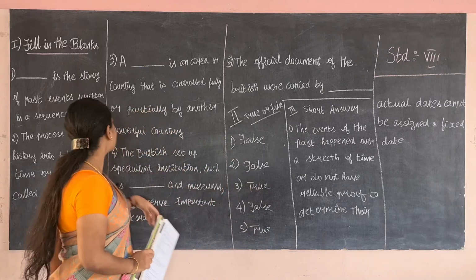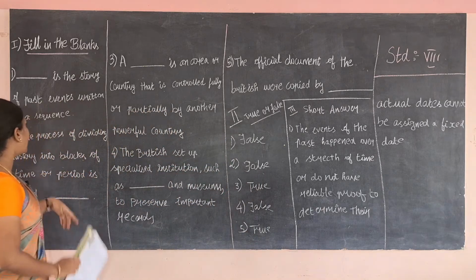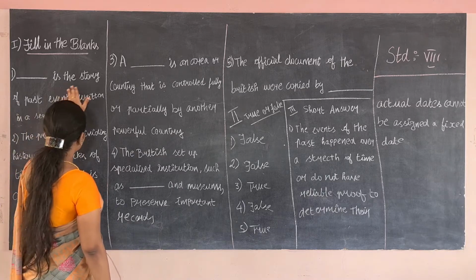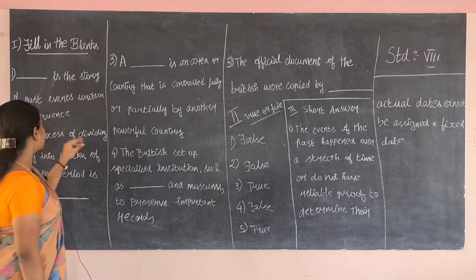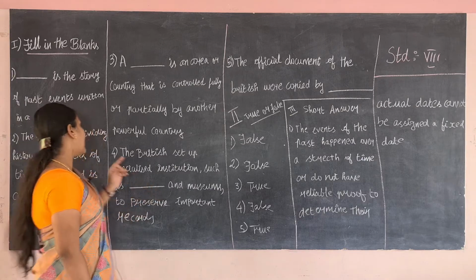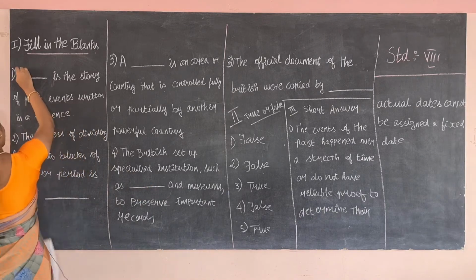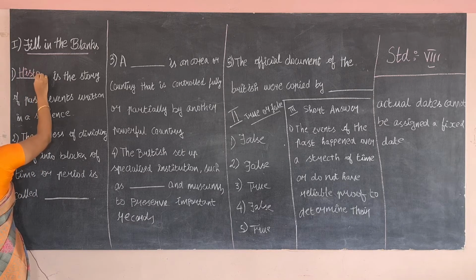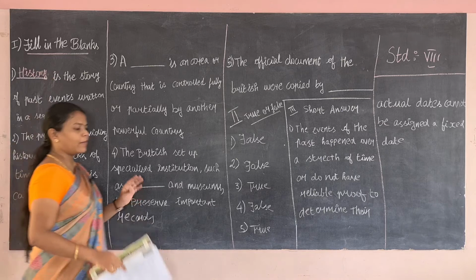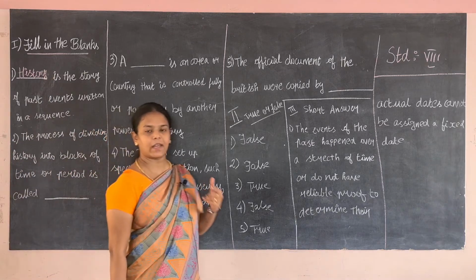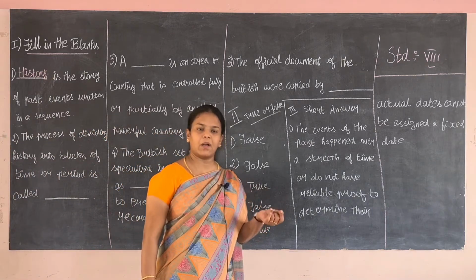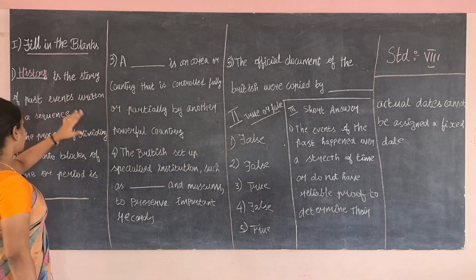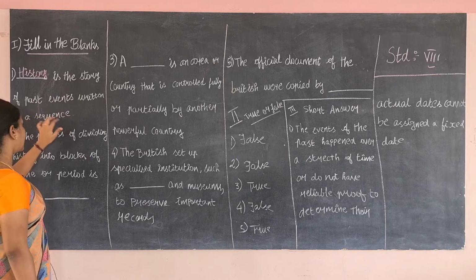The first question is, the dash is the story of the past events written in sequence. What is the dash, the story of past events written in a sequence? The answer is history. As we all know, history studies the past events because they are recorded. So the answer is history. History is the story of past events written in a sequence.